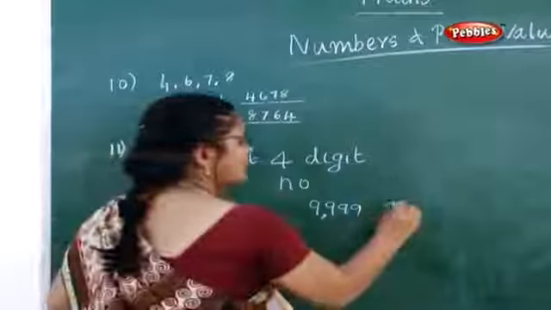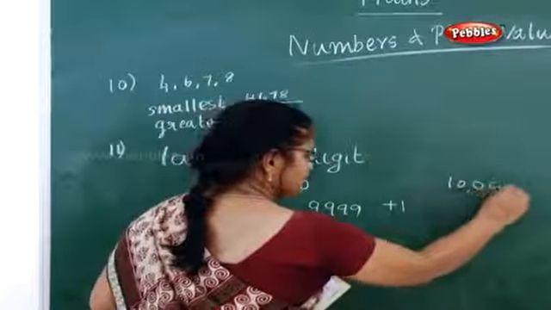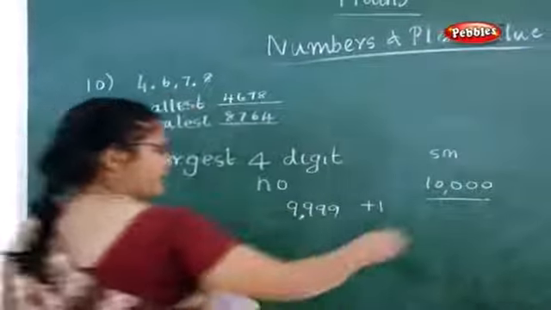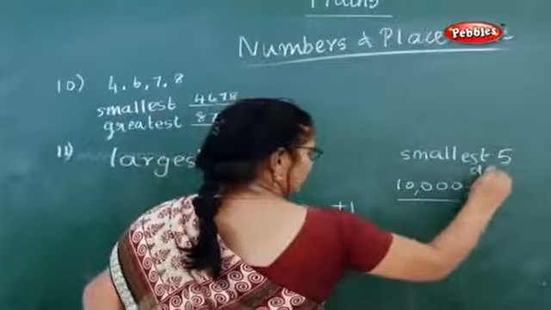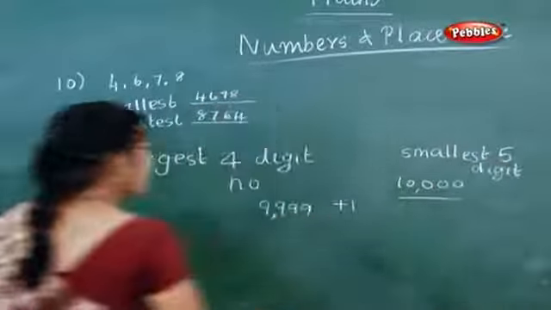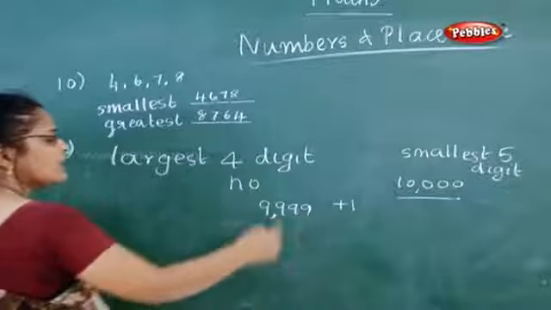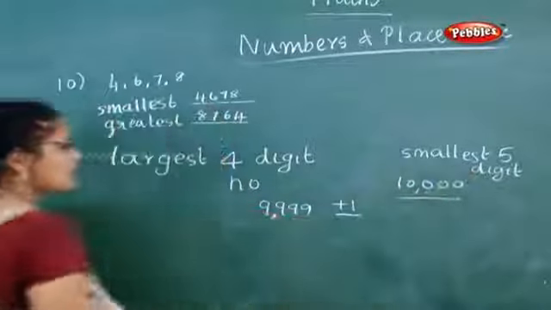When you add 1, what do you get? You get 10,000. So this 10,000 is the smallest 5-digit number. Is it clear now? The largest 4-digit number is 9999. When you add 1, you get 10,000. So this 10,000 is a 5-digit number.